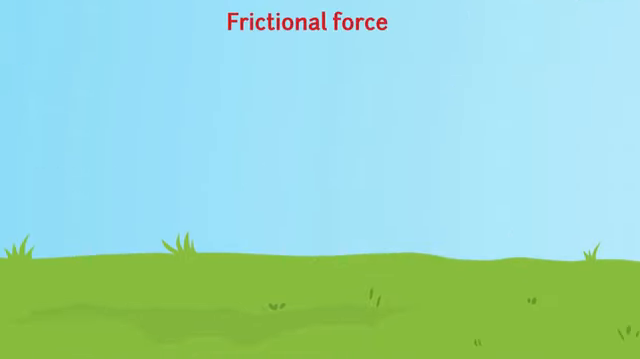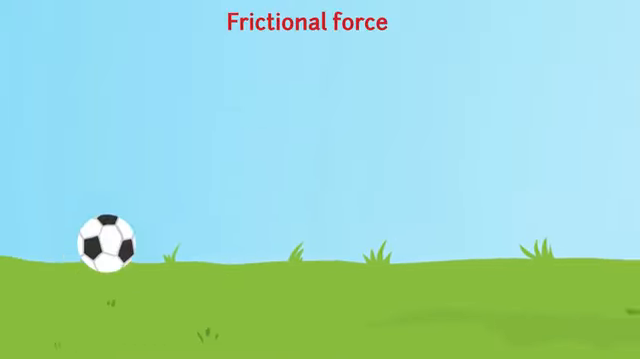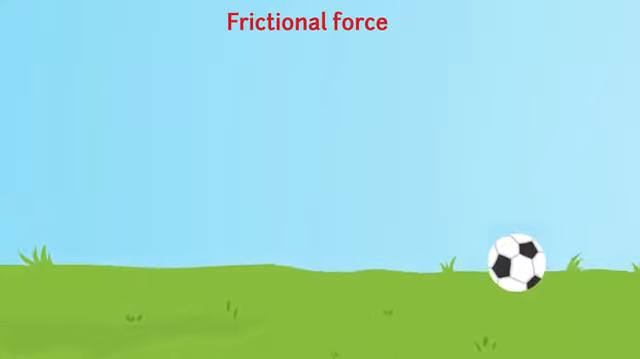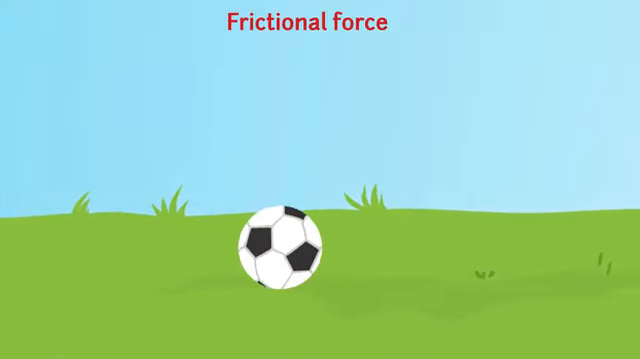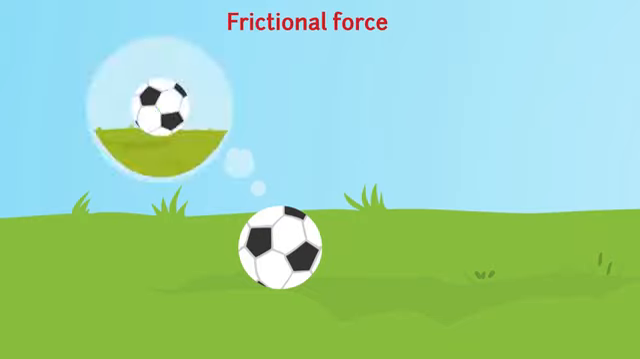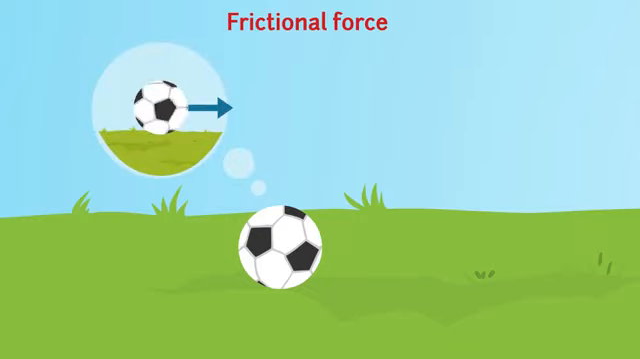Frictional force. Dear students, when a ball is kicked, you must have observed that the ball rolls for a while with gradual decrease in speed. At an instant, rolling of the ball stops. The question definitely arises: why doesn't the ball keep on rolling? How does it stop automatically?